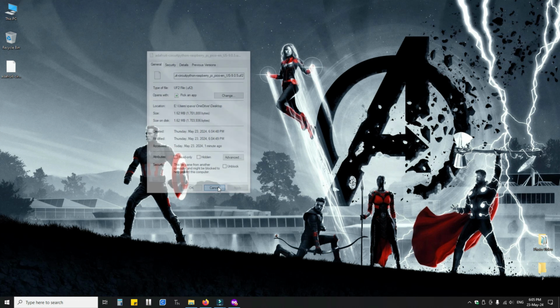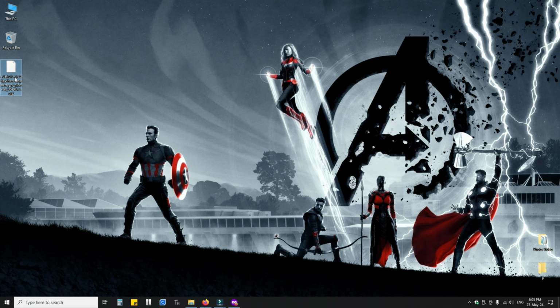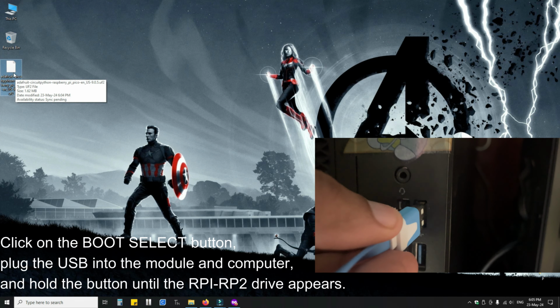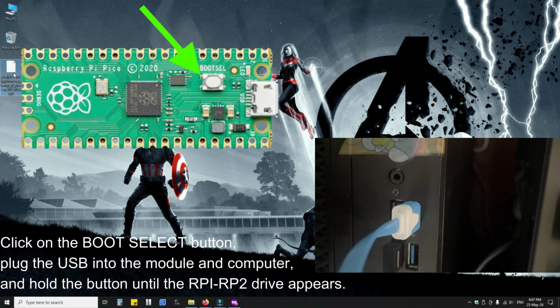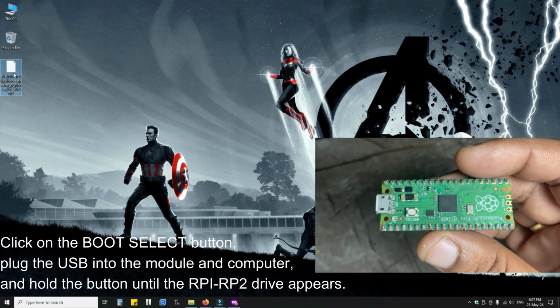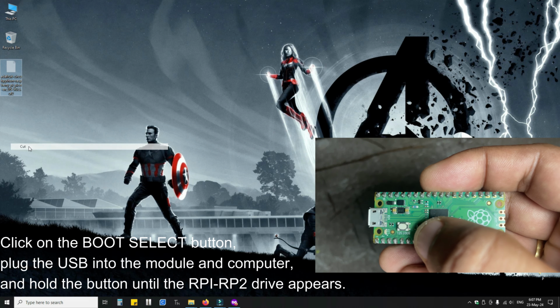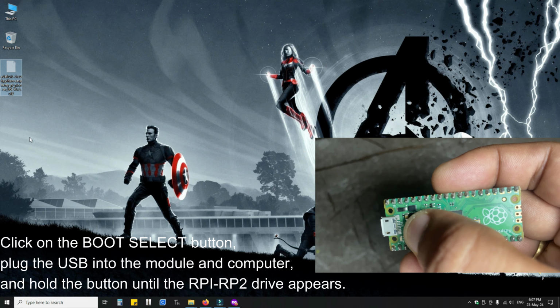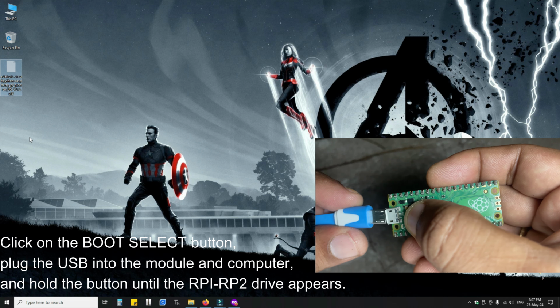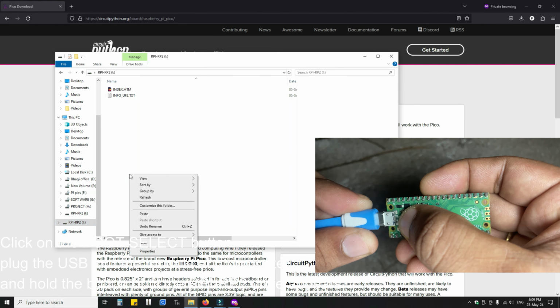To install the firmware, start with the Raspberry Pi Pico. Unplug it from the USB, hold the boot select button, and while continuing to hold it, plug the Pico into the USB. Keep holding the boot select button until the RPI RP2 drive appears. If your drive doesn't appear, unplug the Pico and repeat the same process.